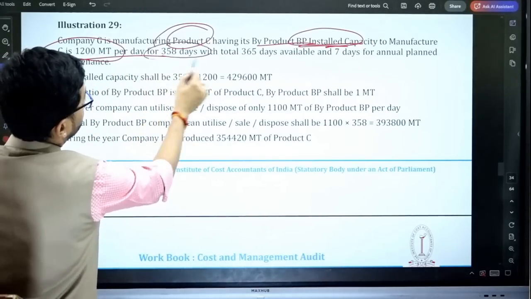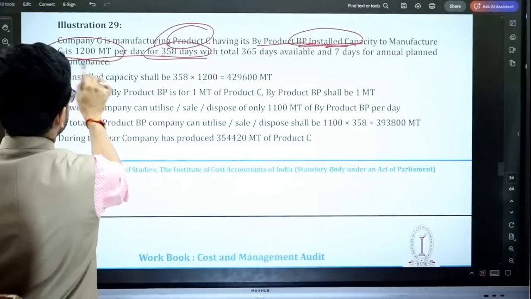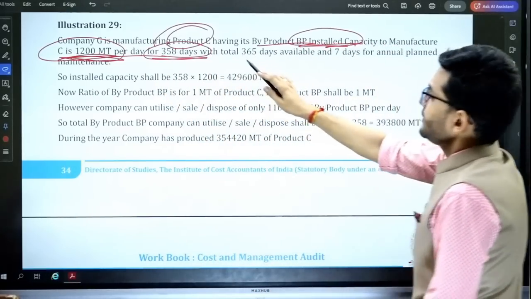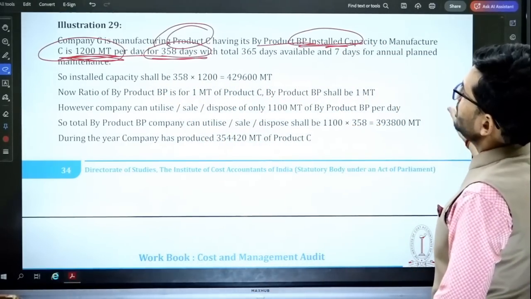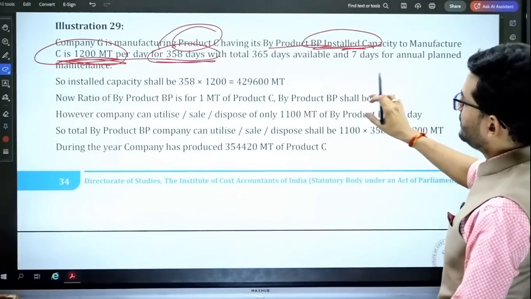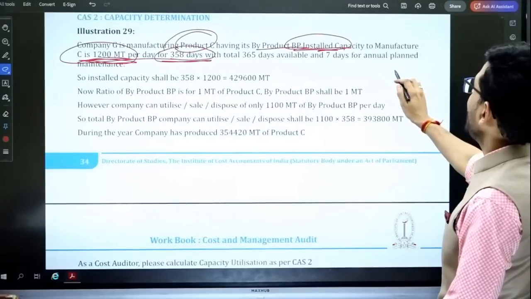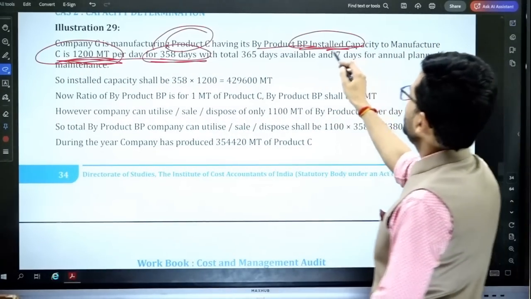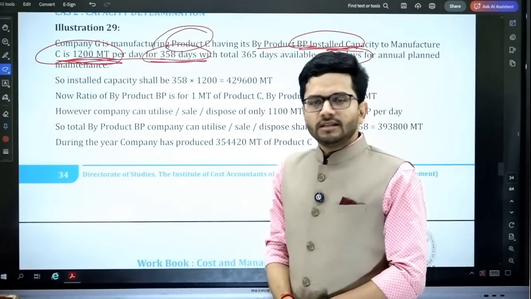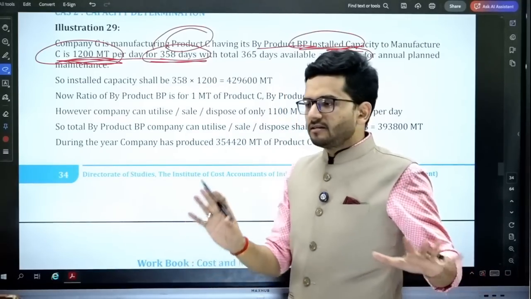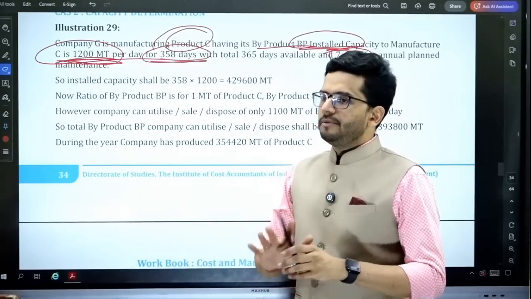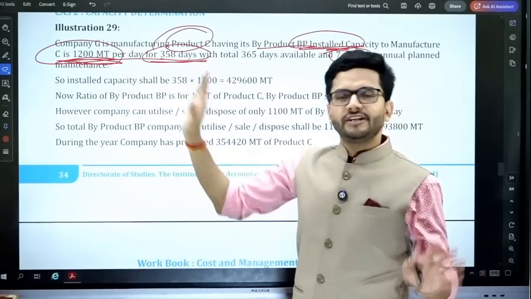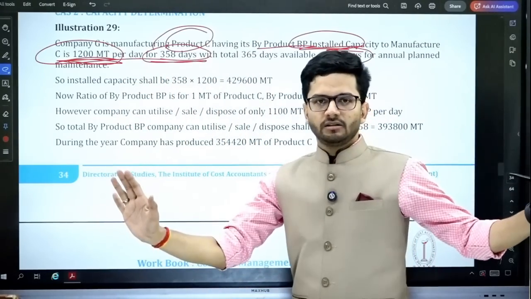Okay, so capacity determination. Company G is manufacturing product C, having its byproduct BP, installed capacity to manufacture 1200 metric ton per day for 350 days. So the installed capacity is 1200 metric ton per day, with total 365 days available, and 7 days for planned annual maintenance. So in the installed capacity also 7 days will be reduced. These 7 days are planned maintenance days, where the plant will be shut down. So the effective days are 358 days only for the machinery.